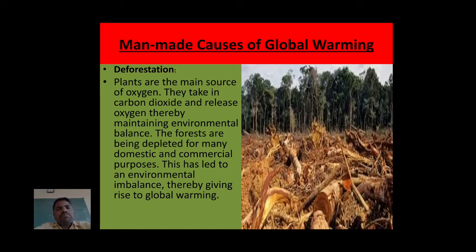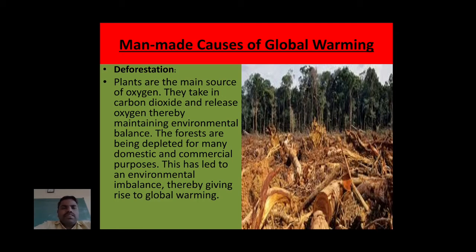And next one is the man-made causes of global warming. In that, the first one is deforestation. A major thing is the cutting of trees. For domestic or commercial purposes, people cut the trees.